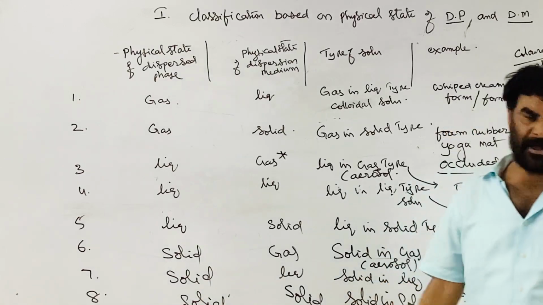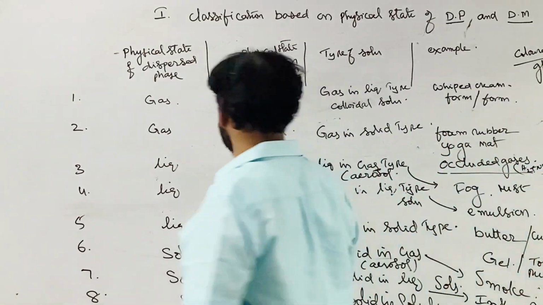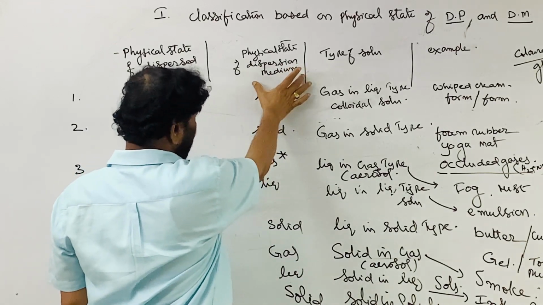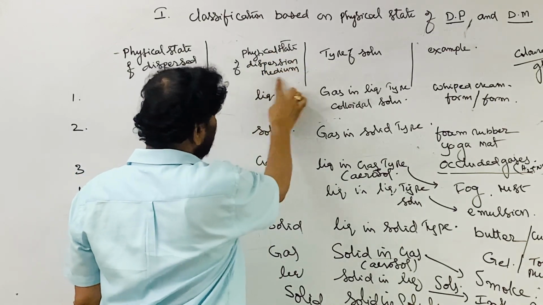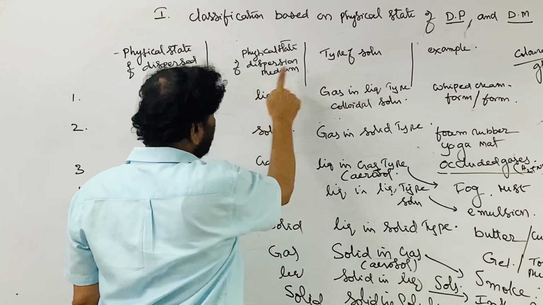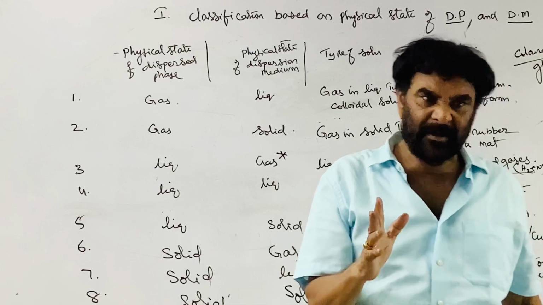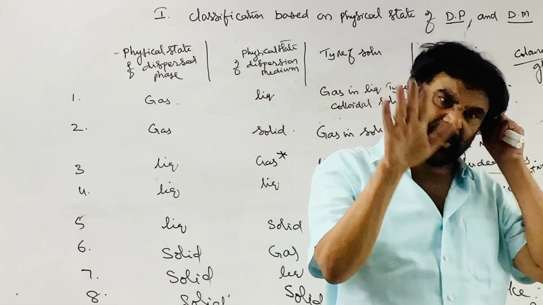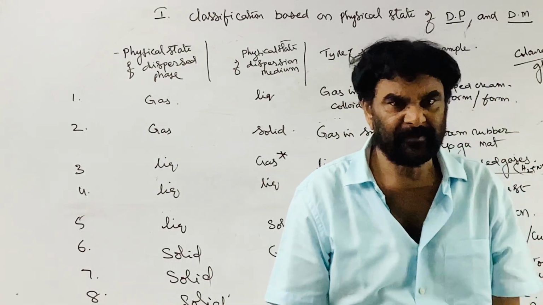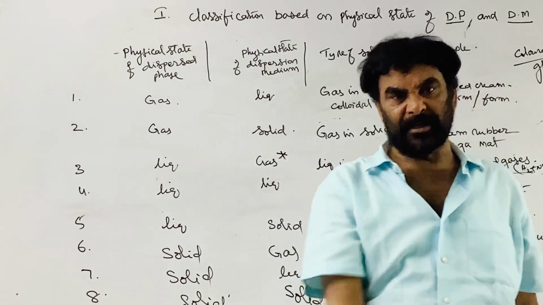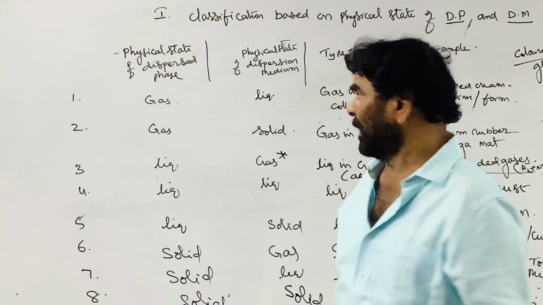And the second thing is the solvent. We are using a different word for the solvent, that is the dispersion medium. The dispersion medium can be liquid or anything. When the dispersion medium is liquid, then based on the nature of the chemical that is taken, different names are given.